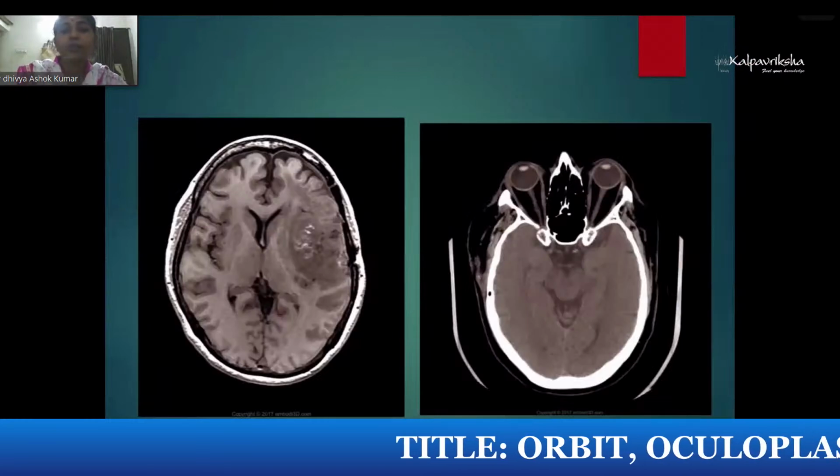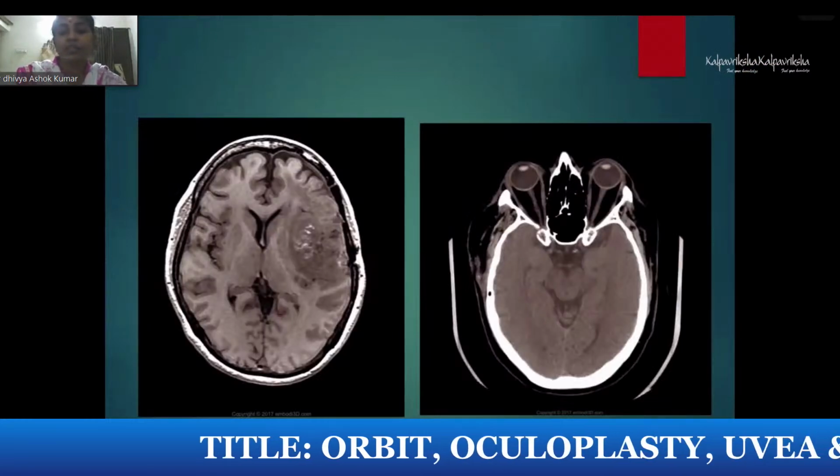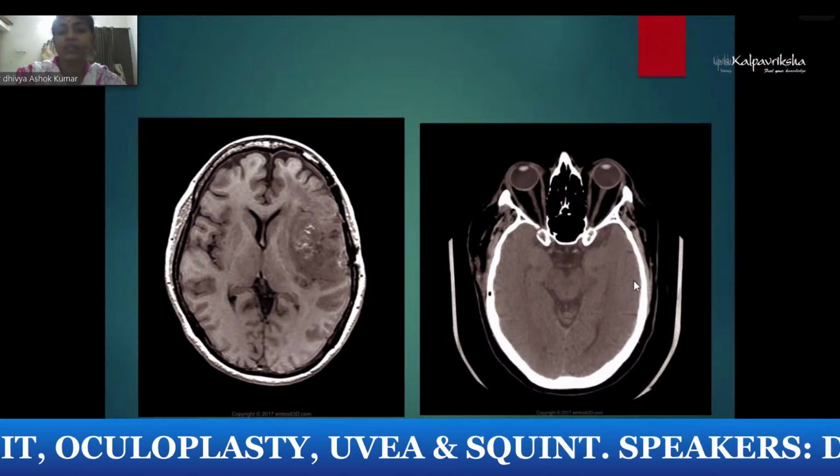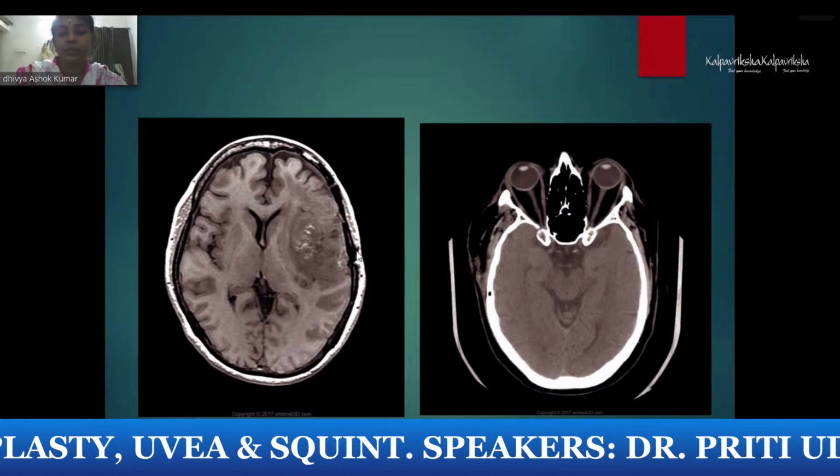And now here you can see the pictures of the MRI brain and the CT scan. You can see the difference, how it is. The bone is clearly seen in the CT scan, while the soft tissue is visible in the MRI.